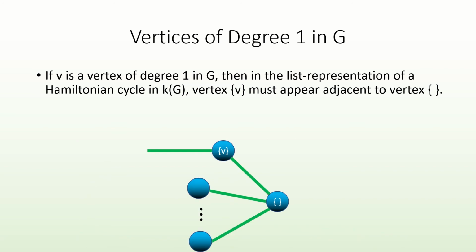An easy way to see this is to start our cycle at the empty clique vertex, and suppose for contradiction that we can complete a Hamiltonian cycle without crossing the edge that leads from V to the empty clique vertex. At some point, we must visit V, which will have to be through the only other edge it is incident to. Yet, at that point, we have still not returned to our starting vertex, meaning that to complete the cycle, we must pass through our forbidden edge.